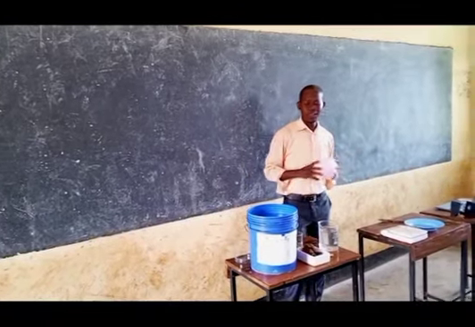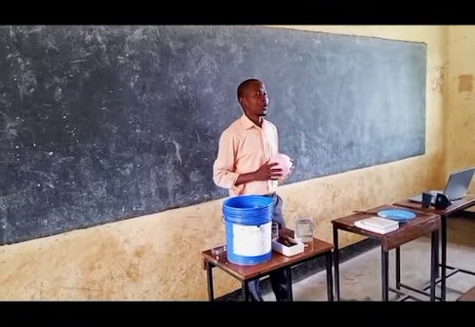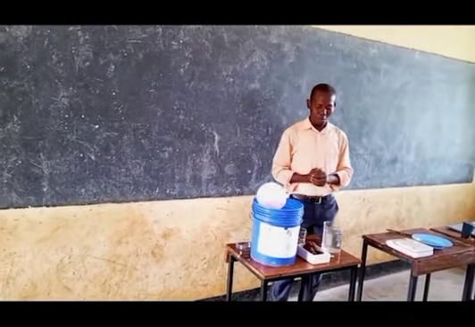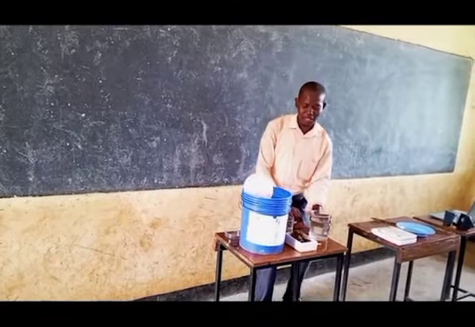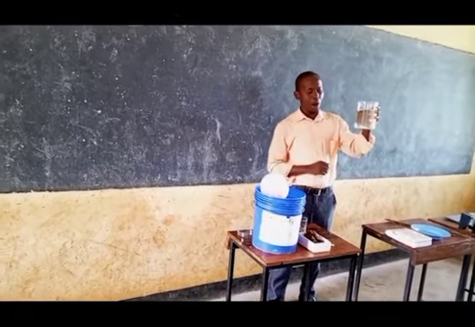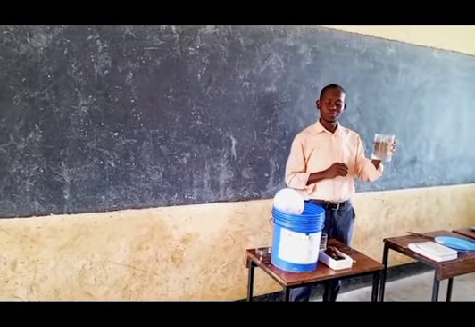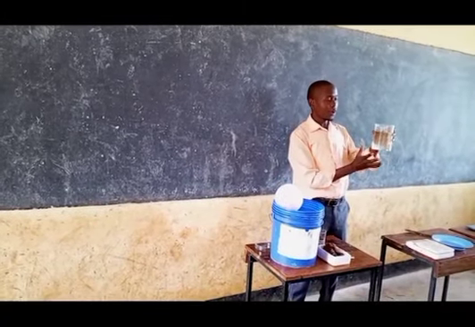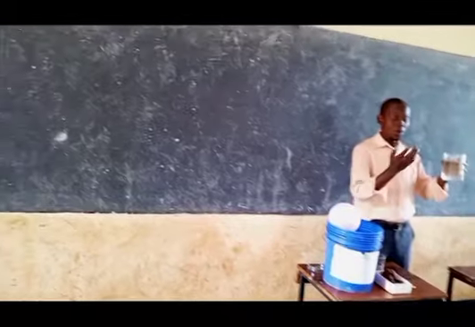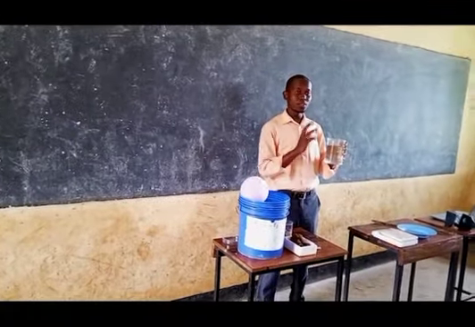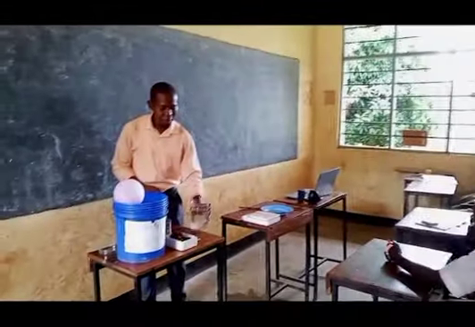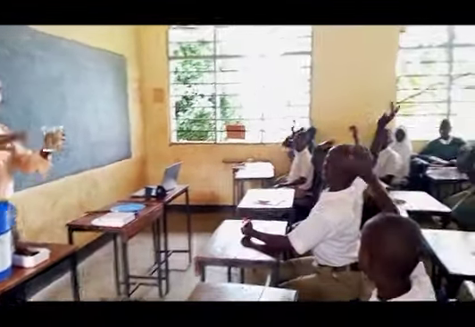We are going to observe this, and you tell me what you see. For example, if I take the balloon and put it on top of water, and at the same time I take the piece of chalk and put it on top of water, oh wow, I will see a difference. The balloon and chalk, there will be a difference that we can observe by using our eyes. Who can tell me what is the difference we are observing here? Raise up your hand and tell me what is the difference between the balloon and the chalk.